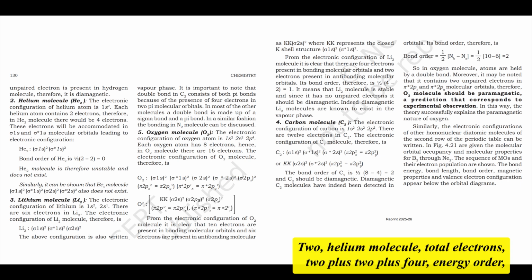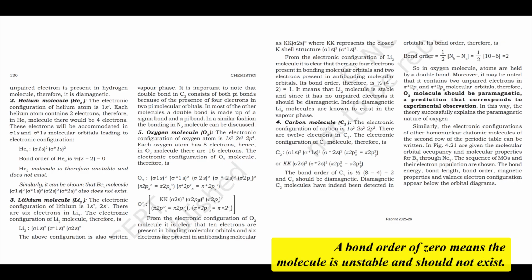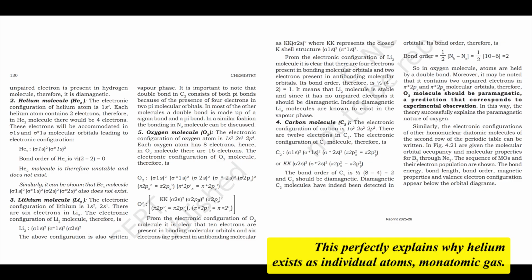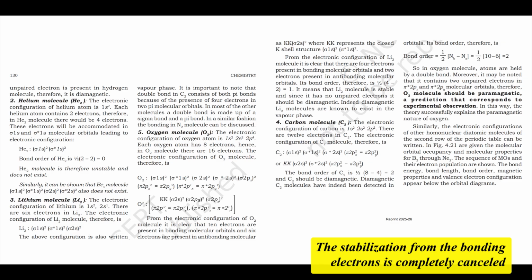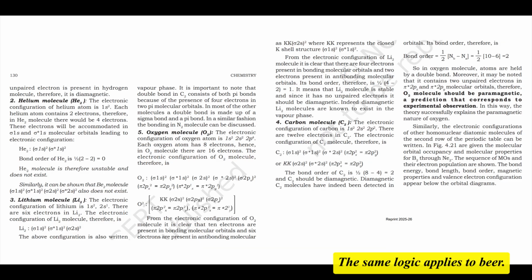2. Helium molecule, He2. Total electrons: 2 plus 2 equals 4. Configuration: σ1s², σ*1s². Bond order equals (2 minus 2) over 2, which equals 0. Conclusion: a bond order of 0 means the molecule is unstable and should not exist. This perfectly explains why helium exists as individual atoms, a monatomic gas. The stabilization from the bonding electrons is completely canceled by the destabilization from the antibonding electrons. The same logic applies to Be2, which also has a bond order of 0 and doesn't exist.